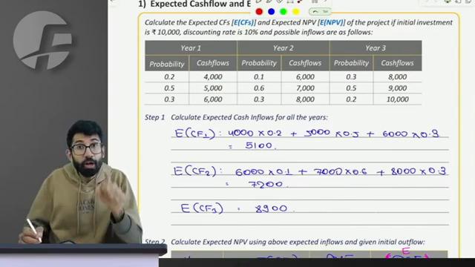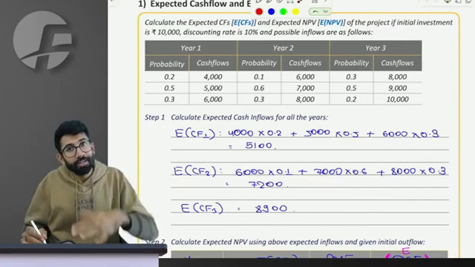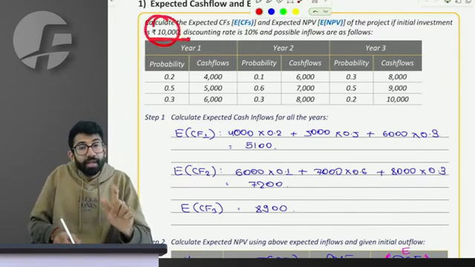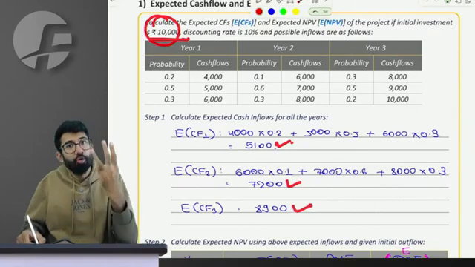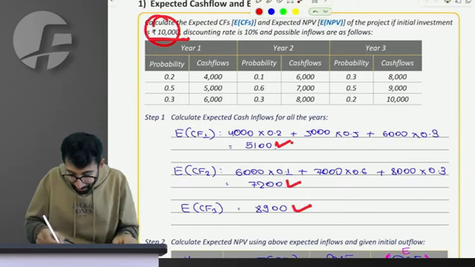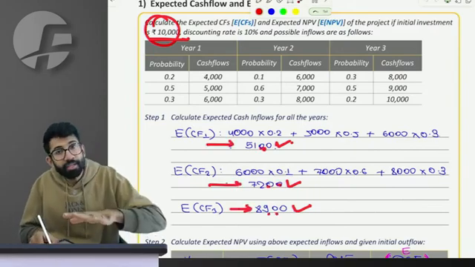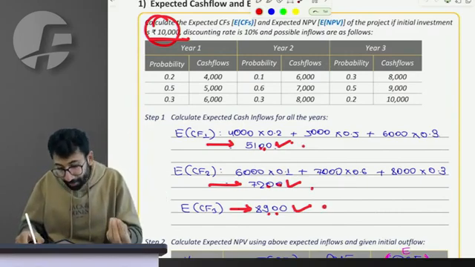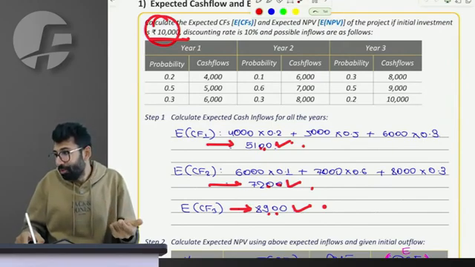Sir, now my question to you all is, do you agree that it has now become a simplified question: my initial outflow is this and I'm expected to have the inflow of this, this and this over a period of next 3 years, then what is my NPV? Is it that I will receive these cash flows for sure? No. There is uncertainty, the cash flow may be more, may be less, but on an average, I'm expected to receive this. So if you have to calculate the NPV now, can you all do it?